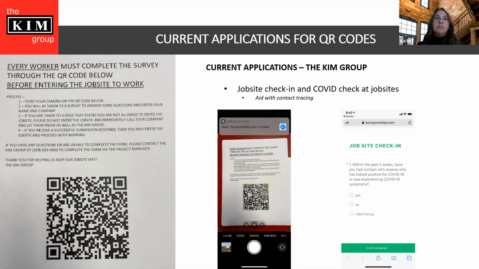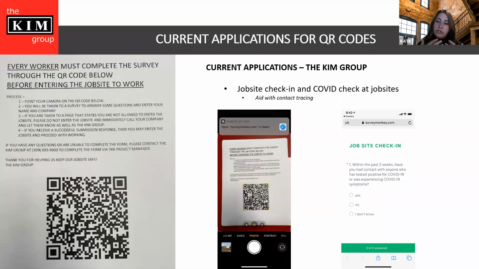So what we did is post this sign that you see on the left side here for every worker to complete the survey before they enter the job site. This sign is on the exterior of our buildings when you walk into the job site, and the first thing is to point the camera at the QR code. You have to start teaching people how to use QR codes if your staff and customers are not used to it. You'll be taken to the survey to answer the questions. If the page states that you're allowed to enter the job site, please go forward. If not, please proceed with letting us know, as well as your company, and who to contact if you have any questions.